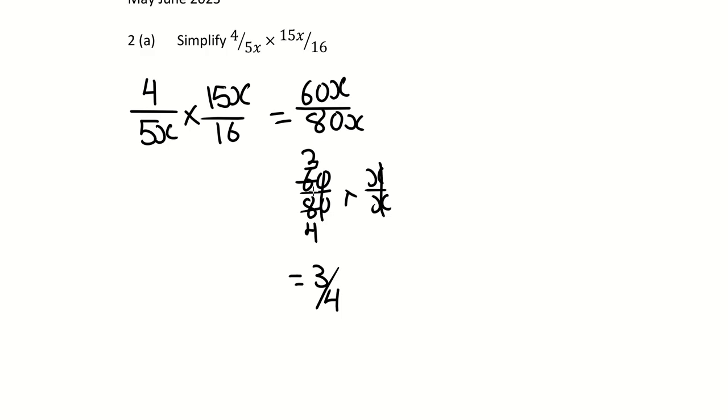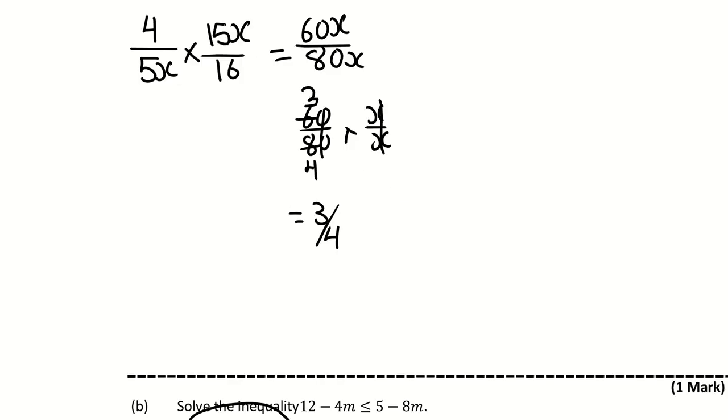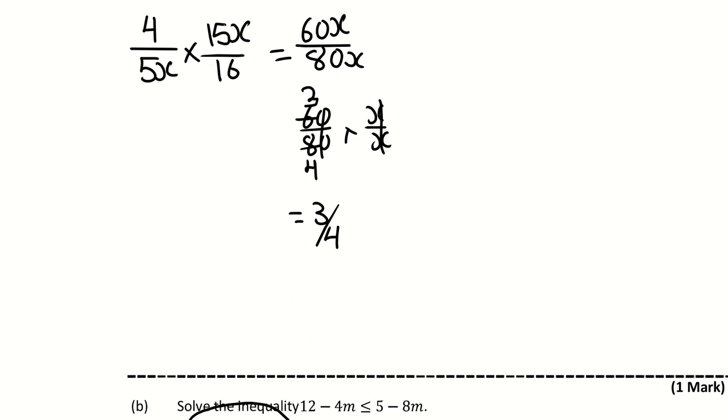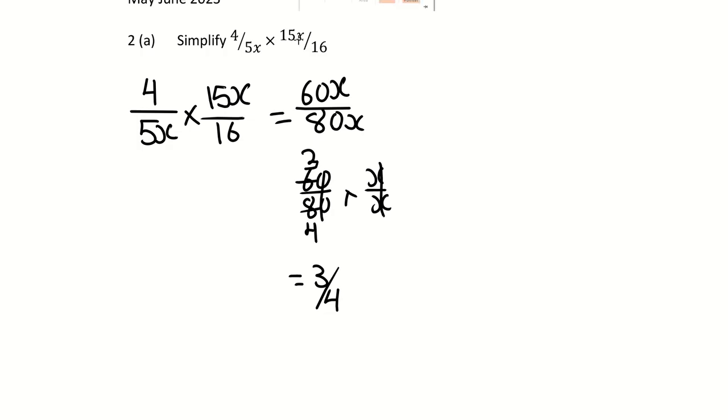60 by x is 60x, 80 by x is 80x. So we can see that I just separated them. 60 and 80 is 3 over 4, and x is cancelled out. So when I simplify this, I'm going to get 3/4, and that is the answer. Do we understand this? Yeah, if you want, you could do this. But remember, you only compare numerators and denominators.